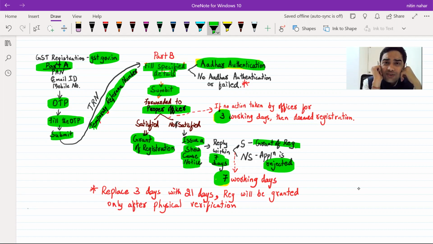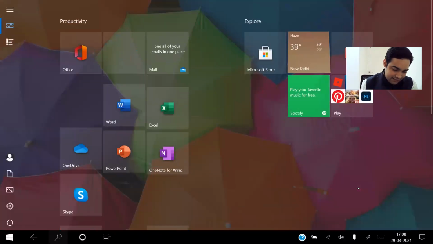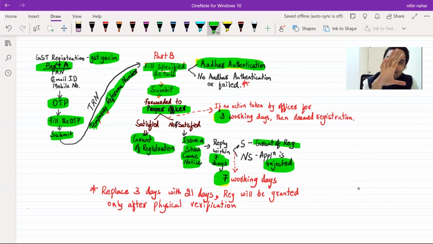Sir, what is the meaning of Aadhaar authentication? You'll get a hyperlink. Once you get that hyperlink, you will go for the filling of Aadhaar number. Once you fill in that Aadhaar number, one OTP will go to that mobile number and email ID. You have to enter that OTP, Aadhaar authenticated. That's it. The only additional feature which is there is only once Aadhaar authentication is complete, only then it will be forwarded to proper officer. It will be forwarded to proper officer only when Aadhaar authentication is completed.